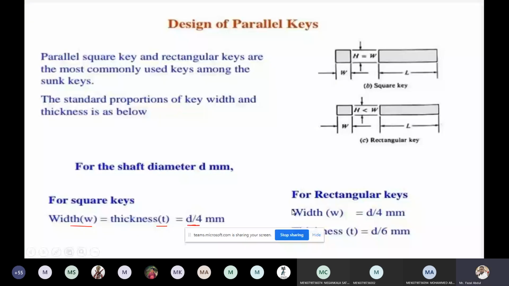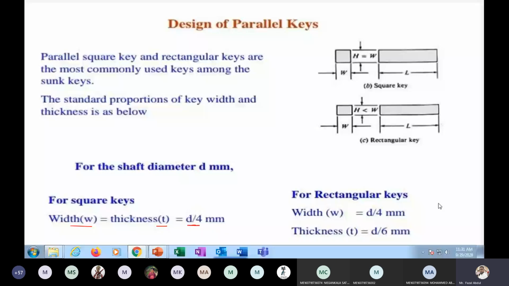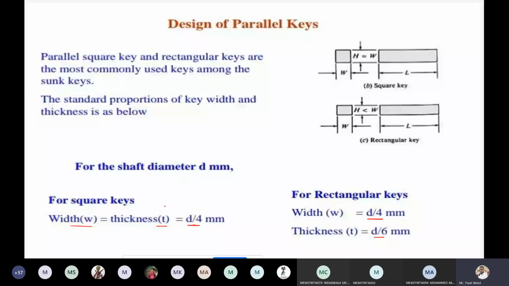And for the rectangular key, these are the standard proportions. The width of the key is d by 4 and the thickness is d by 6. This is the design. Design is nothing but calculating the dimensions, width and thickness. Okay. Now the next thing is the design of key for the force analysis.